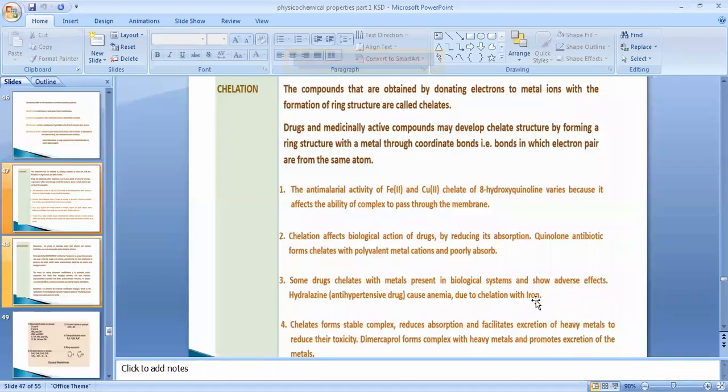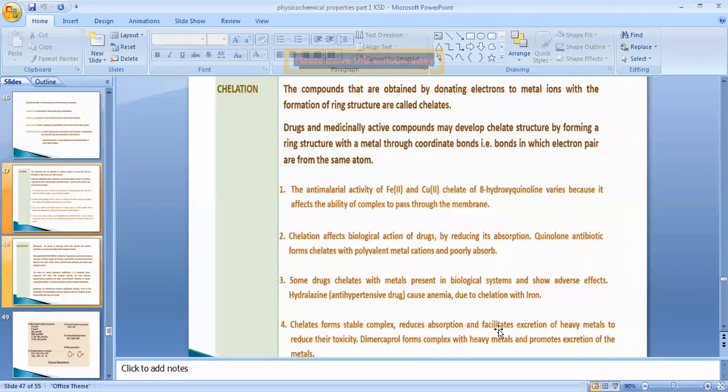with the iron. See, here we are going to take the hydralazine as an antihypertensive drug, but this hydralazine molecule is going to form a chelate with the ferrous ion. And due to the formation of this chelate with the ferrous ion, it is going to cause the deficiency in iron in our body. Ultimately, the patient can develop anemia. Ultimately, the chelate is going to form the stable complex.